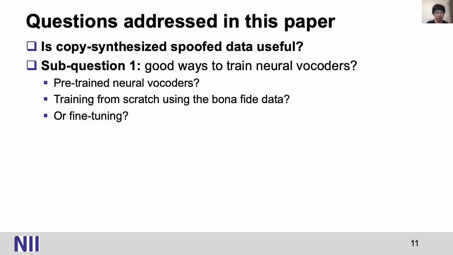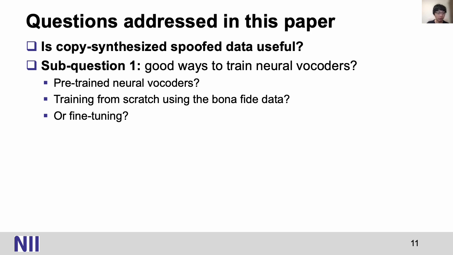Given these details, we would like to ask a few questions in this paper. The first question is: is the copy synthesis data useful for the countermeasure training? A further sub-question is to ask whether there is a good way to train the neural vocoders in order to do the copy synthesis. We can directly use pre-trained neural vocoders, or we can train them from scratch using the bona fide data included in the countermeasure training set.